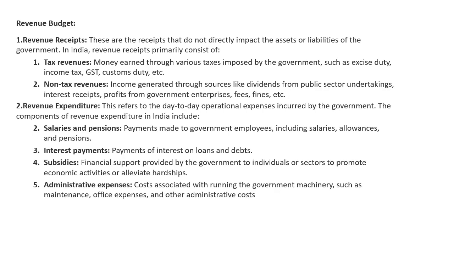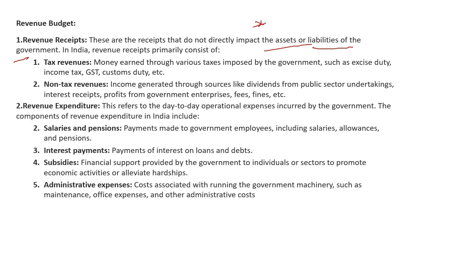Let's dive into details. First one, revenue budget, classified in two parts, revenue receipts and revenue expenditure. Revenue receipts are the receipts that don't directly impact the asset or liability of Government of India. Please remember this point. It doesn't create any asset or liability. Revenue receipts primarily consist of tax revenue and non-tax revenue.